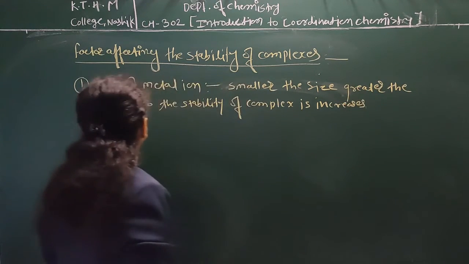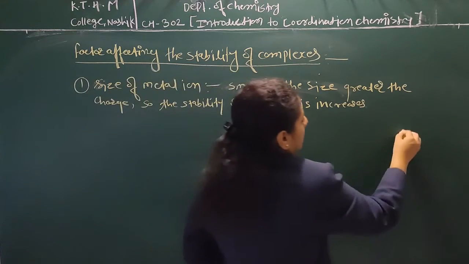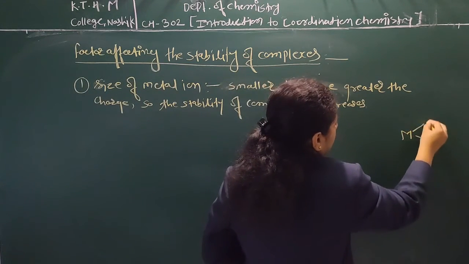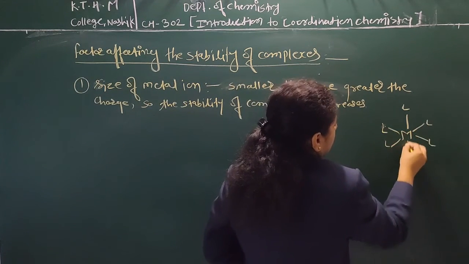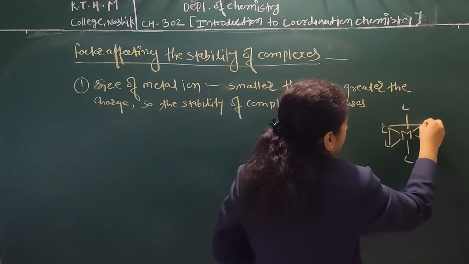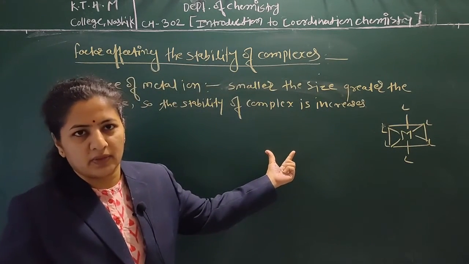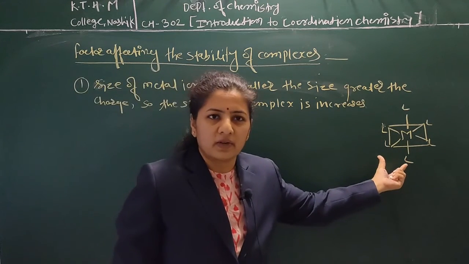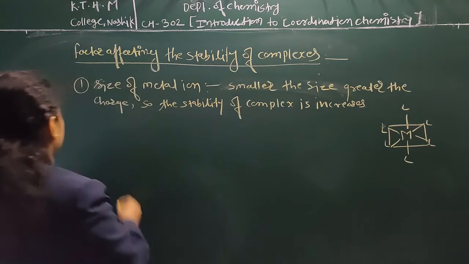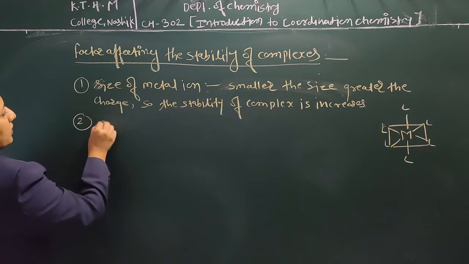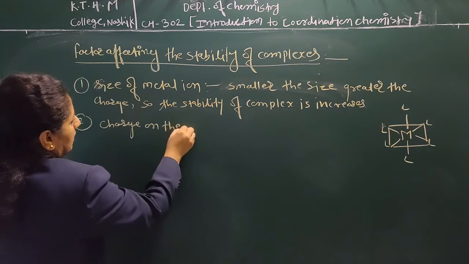Suppose we know the metal and ligand association is like that, and as the size of the metal ion decreases, the overall stability of that complex increases due to small size and high charge. The second point is the charge on the metal ion.